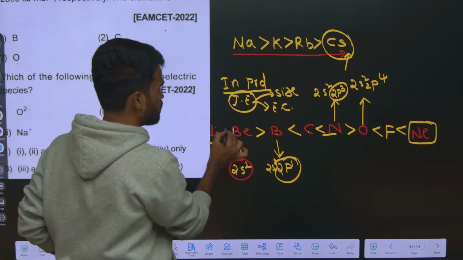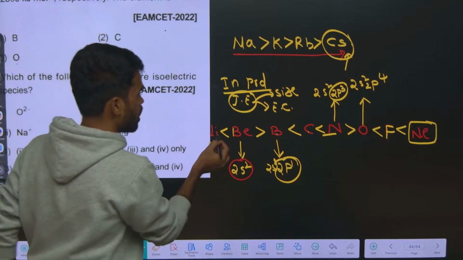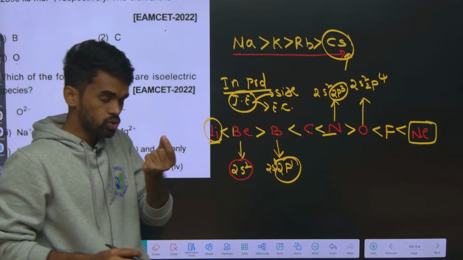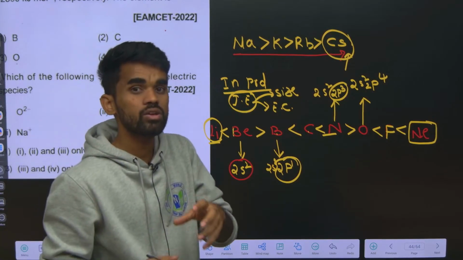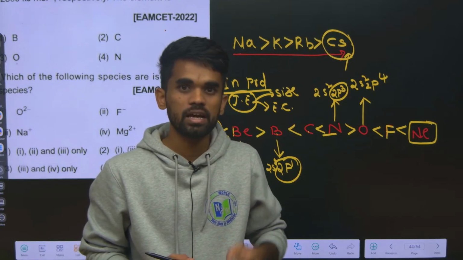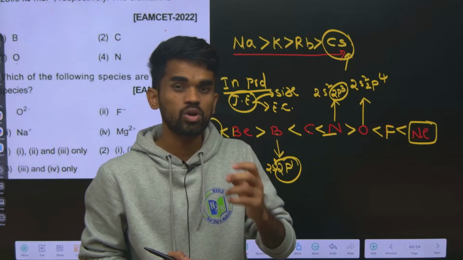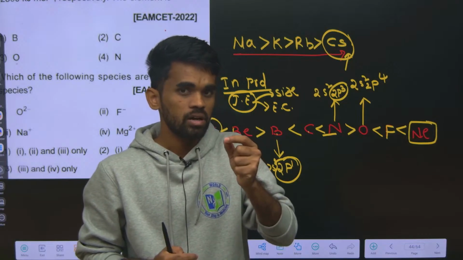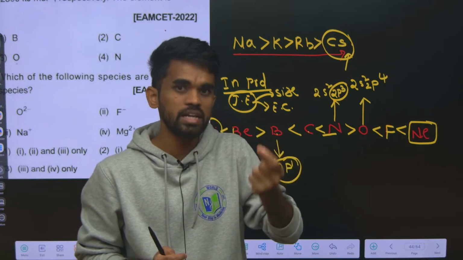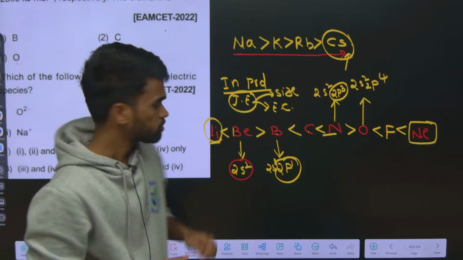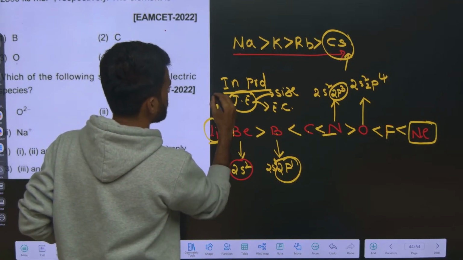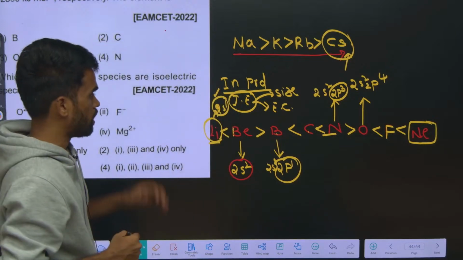Between lithium and beryllium only. Always remember, alkali metals have the lowest ionization energy. Due to their lowest ionization energy, they are used in photoelectric cells. You will study the photoelectric effect now, like cesium and rubidium are used in photoelectric cells. Because of lower ionization energy, they can easily emit an electron by absorbing a small amount of light energy. Its electronic configuration is 2s1, so this one electron can be easily removed from lithium, that's why alkali metals.